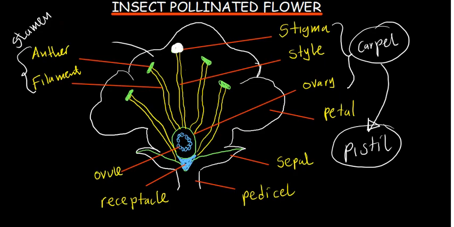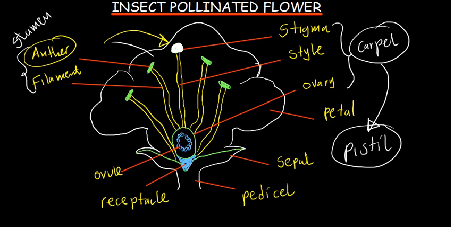So here is the anther. When the insect enters this flower, the pollen grains which are on the anther are going to stick to the insect. If pollen grains from a previously visited flower are present on the insect, they will be transferred to the sticky stigma. As the insect moves, remember the pollen grains have stuck on the insect, and when the insect goes on the stigma, they are going to stick there because the stigma is also sticky.